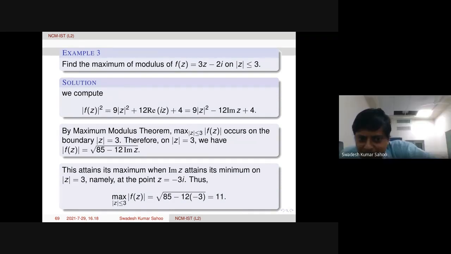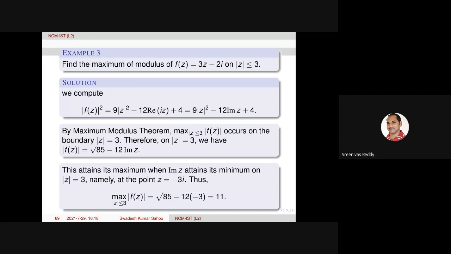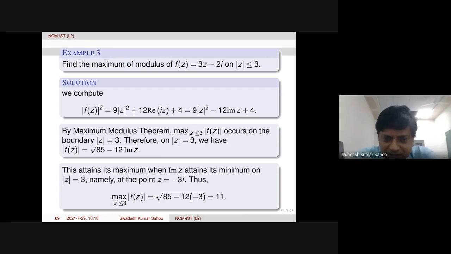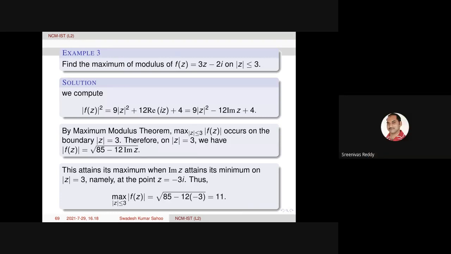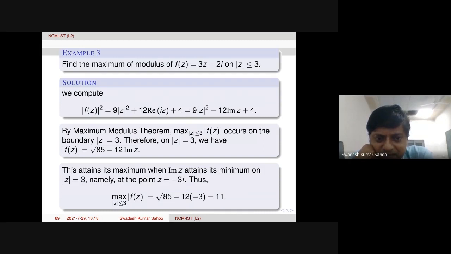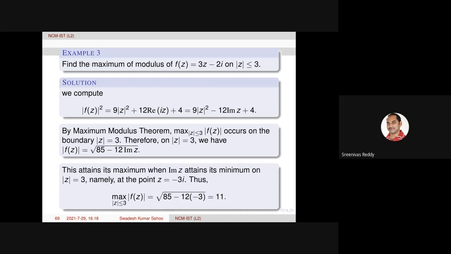We need the minimum of imaginary values. Imaginary z is minimum, so that imaginary of z is 0. Actually, z equal to minus 3, plus 3, minus 3i, plus 3i. These 4 points, among those, the minimum imaginary value.